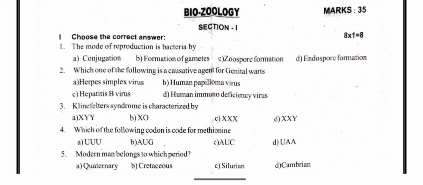The question is: the mode of reproduction in bacteria is by dash. In bacterial reproduction, the process of conjugation occurs. Conjugation means the temporary union of individuals. The temporary union causes the exchange of genetic material of the organism. After the exchange, they separate. So the mode of reproduction in bacteria is by conjugation.